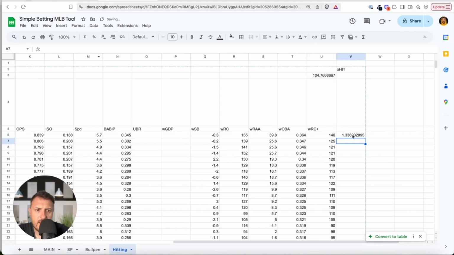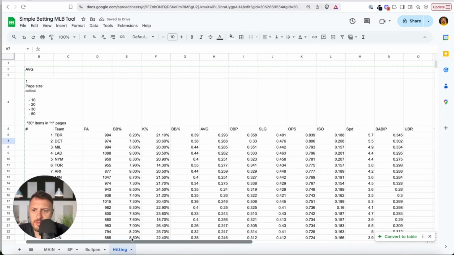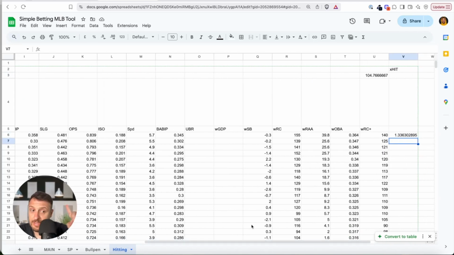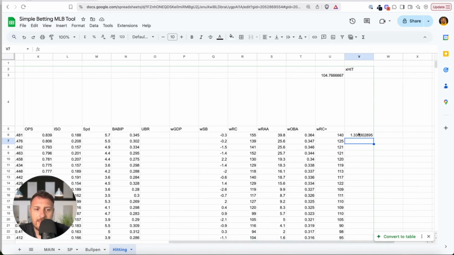So what is the first team? The first team is the Tampa Bay Rays in the last 30 days. This is very important because we used a range. Later, in the next 30 days, maybe they will be the worst, right? But for this example, I used the last 30 days. Therefore, they are 33% better than the average, and here you can compare the numbers and find some valuable things.